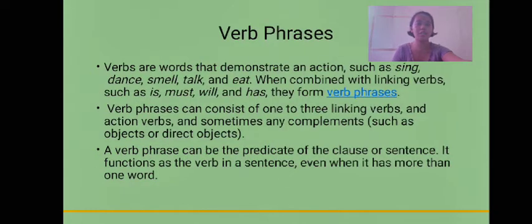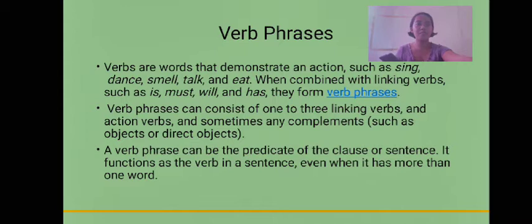So before we dig deeper into those examples or tips, let's go down first to what verb phrases are. First, we'll give a short definition of the verb. Verbs are words that demonstrate an action such as sing, dance, smell, talk, and eat. When combined with linking verbs such as is, must, will, and has, they form verb phrases.